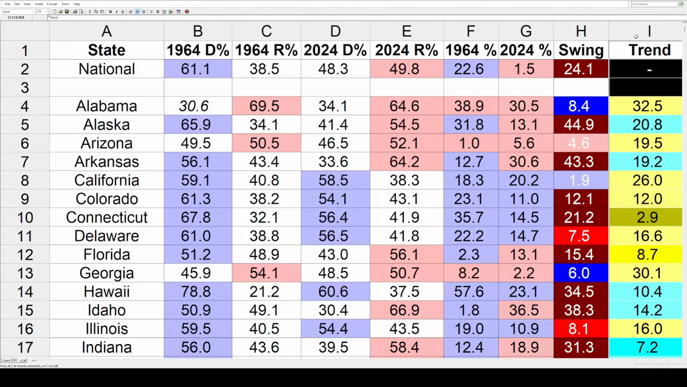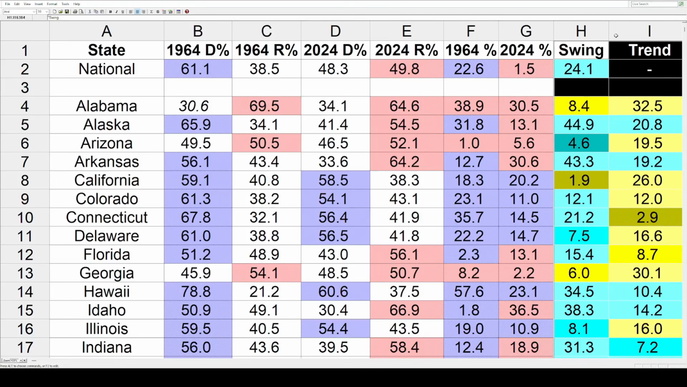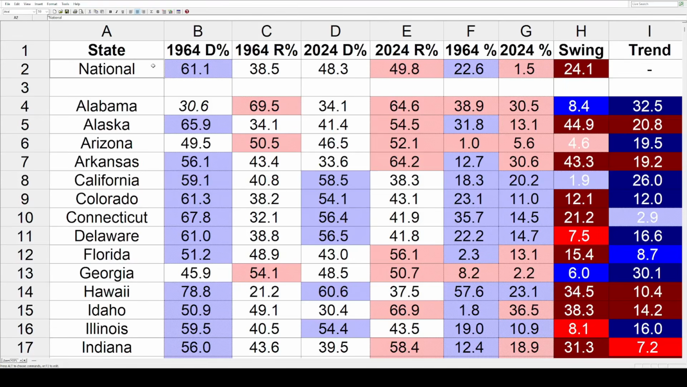Finally, the column all the way on the left is the trends. This will tell us how each state moved compared to the national popular vote. And there's also shading in these two columns. The darkest colors are 10 or more points. The lightest are under 5%. So to get started, the first thing we've got to do is real quick get our national baseline.